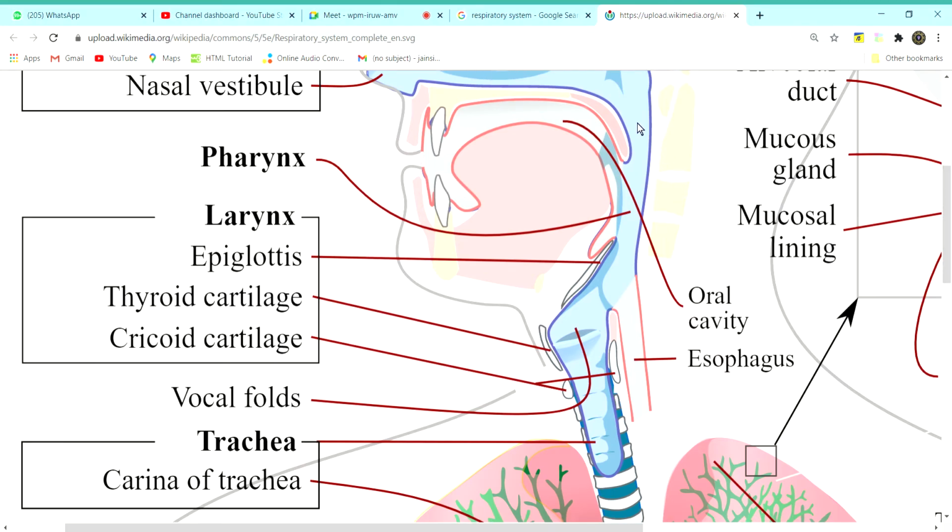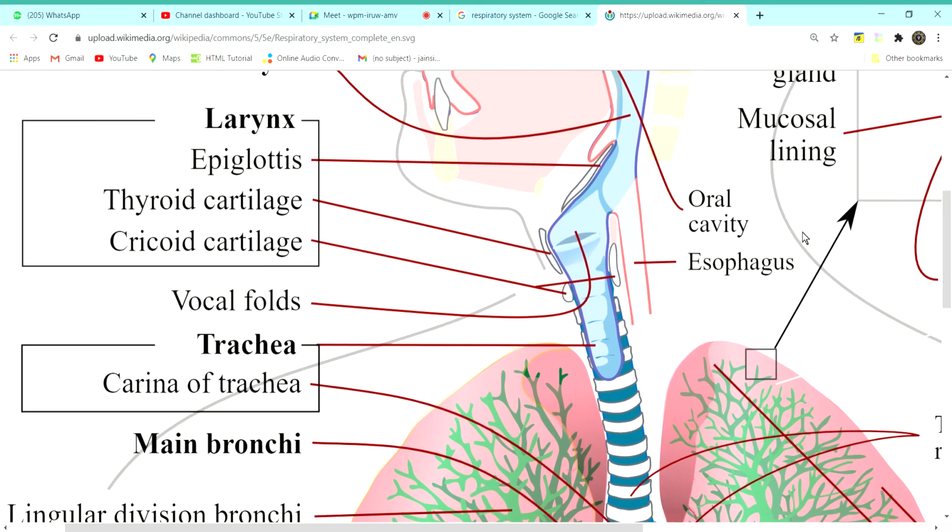Okay, now from the epiglottis you continue down as this area called the larynx.